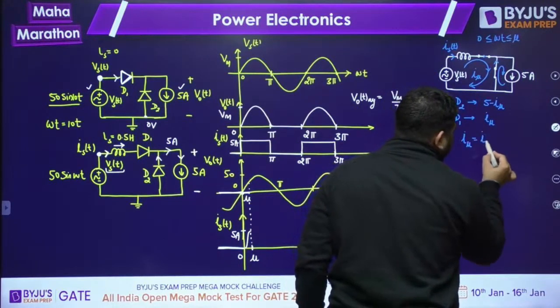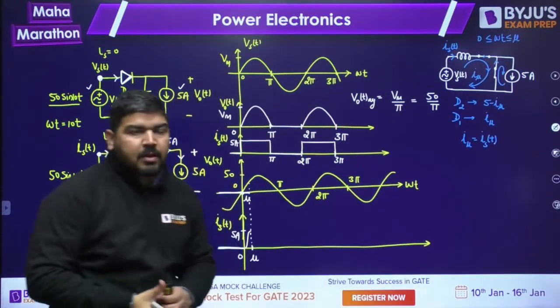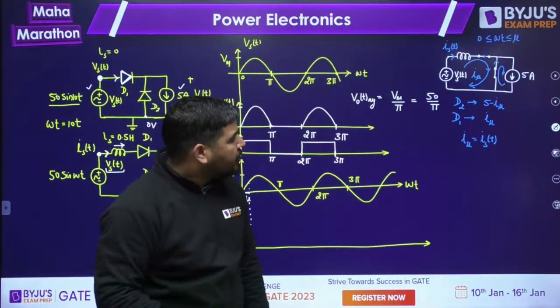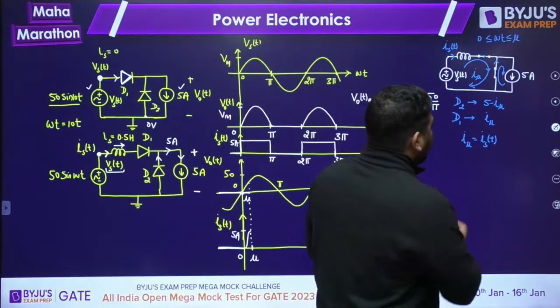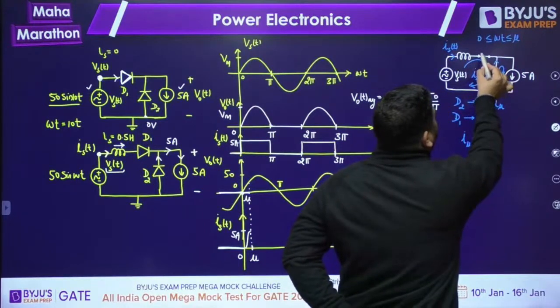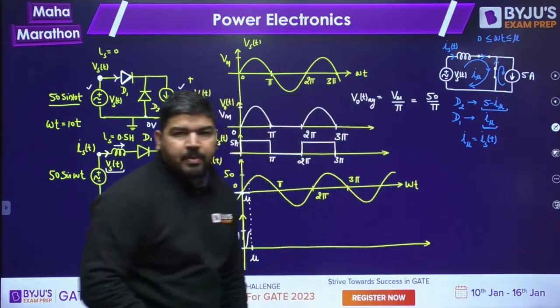You can apply the mesh analysis now. I mu, the mesh current, is the same as the source current. So you can see that this I mu will increase. If I mu is increasing, it means the diode D1 current is increasing and the diode D2 current is decreasing.